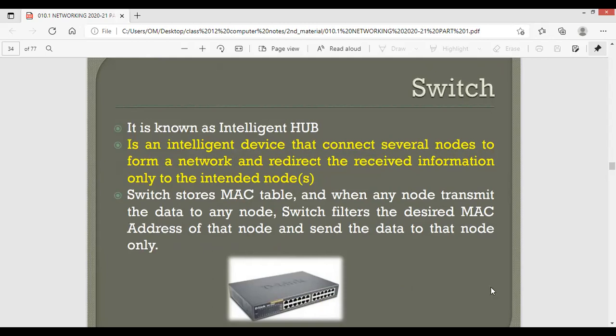It also connects multiple devices in the network, but it does not broadcast the data like a hub. Suppose I want to send the data from PC1 to PC5, so the switch will not broadcast the data to every other node on the network. It will send the data only to PC5 because the switch is having a MAC table in it. Whichever computers are attached to it, they are having MAC addresses. So that MAC address is listed in the switch, and then it will check the addresses, and according to the address that you are sending with your packet, it will transmit the data.